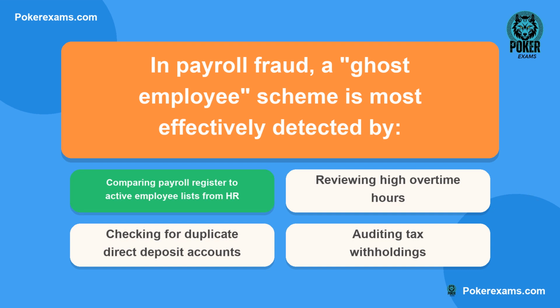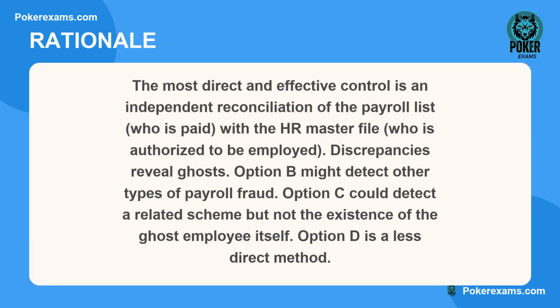The correct answer is A. Here is why. The most direct and effective control is an independent reconciliation of the payroll list, who is paid, with the HR master file, who is authorized to be employed. Discrepancies reveal ghosts. Option B might detect other types of payroll fraud. Option C could detect a related scheme, but not the existence of the ghost employee itself. Option D is a less direct method.